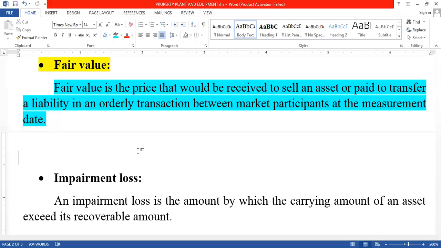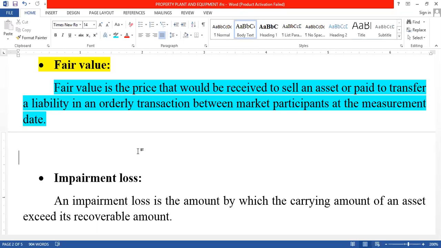In that situation also we receive a certain sum of price or amount, and that is what we call fair value. When we receive this price on the date of measurement, the date of sale, that is what we call fair value.